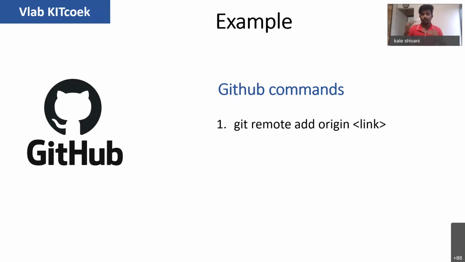It will connect to your repository on your GitHub, which is public. There are options like private and public, but let's consider it's public. And now as you have created that link, you will just go and put your project onto that pathway, into that corridor, right? So that's what git push origin master will do. It will push your entire project onto that repository. You took your Solar project, got into the corridor, and put it onto the ground, meaning it's available on the internet, right?